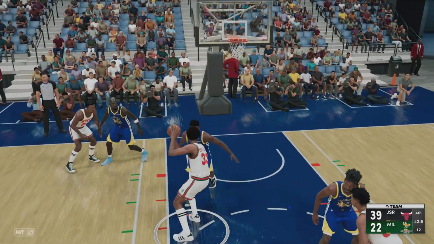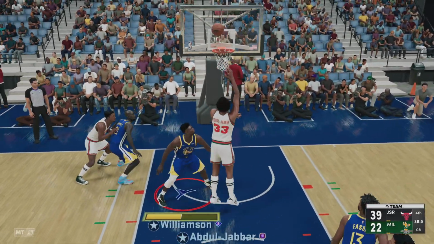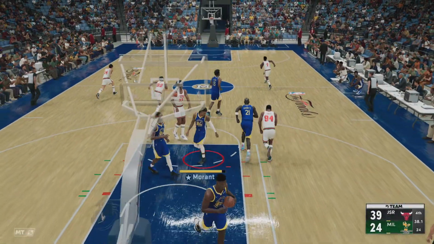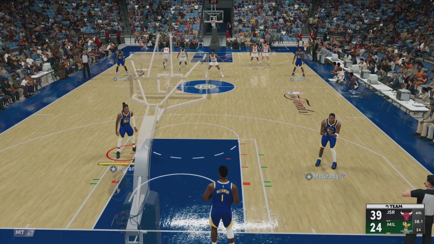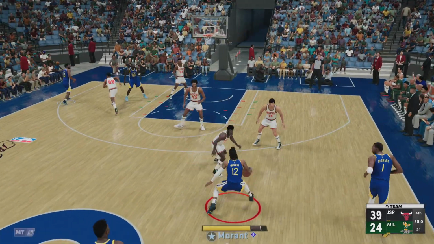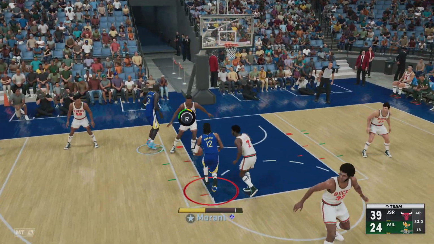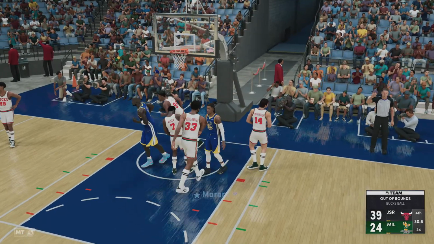Morant against Allen. Here's Abdul-Jabbar. It's good, and it's his 6th make against 11 attempts. And just look at the grace, the agility, versatility that Jabbar brings to the center position. Can beat you in so many ways. Out of bounds, Milwaukee takes possession.